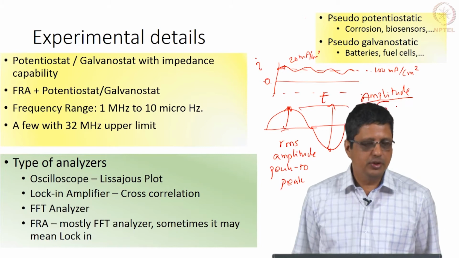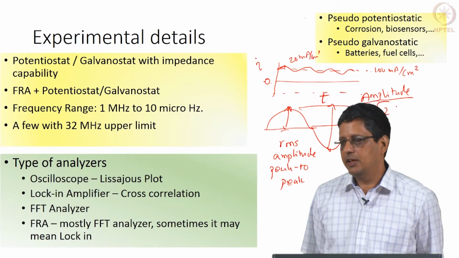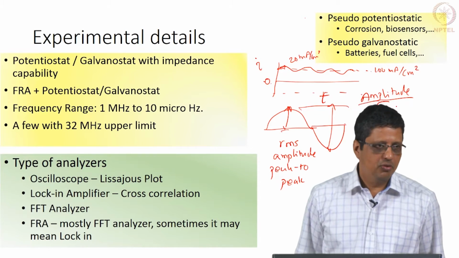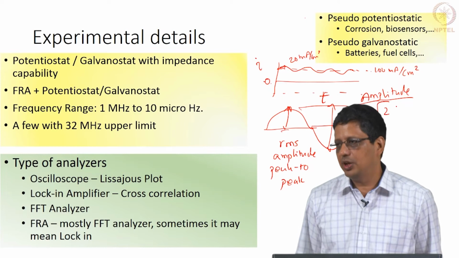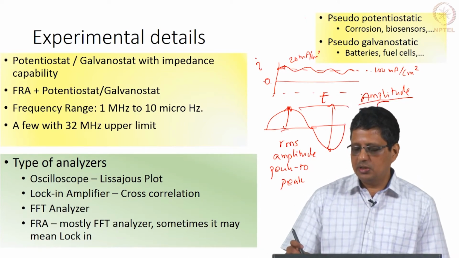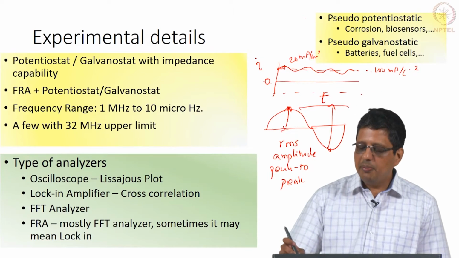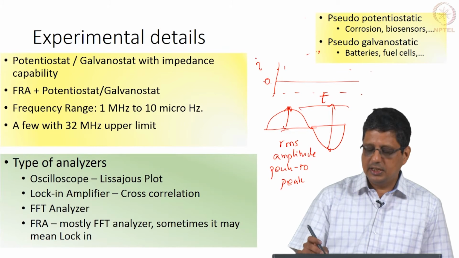So when you choose it or when you read papers, watch this carefully. Somebody would say 5 millivolts RMS, somebody would say 20 millivolts peak to peak, somebody would write it as 10 millivolts amplitude. You will have to know how to interpret this or how to use those information. So if you want to repeat an experiment, you want to conduct at the same condition, you need to know what each of these terms mean.